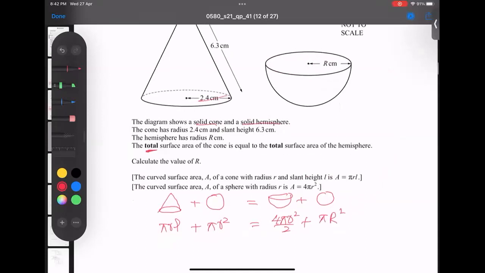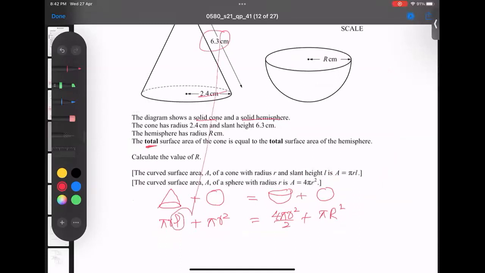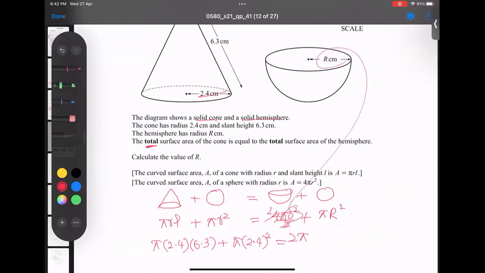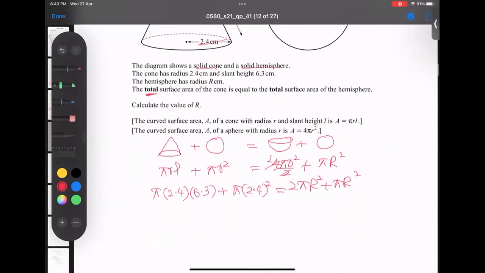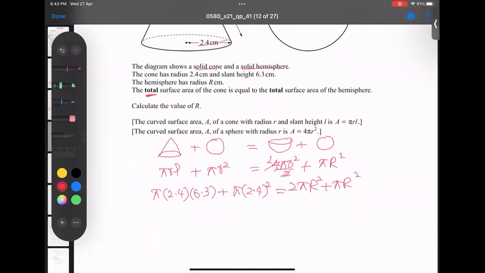Okay, now I'm plugging in the values. The slant height is clearly mentioned as 6.3 and the radius is 2.4 here and here. So I think this is not hard at all, to replace the values. Pi times 2.4 times 6.3 plus pi times 2.4 squared, and these two cancel. I got 2 pi capital R squared, and again the R is capital R. So I'm writing here capital R squared plus pi capital R squared. And I think it is very clear. This is the left hand side.